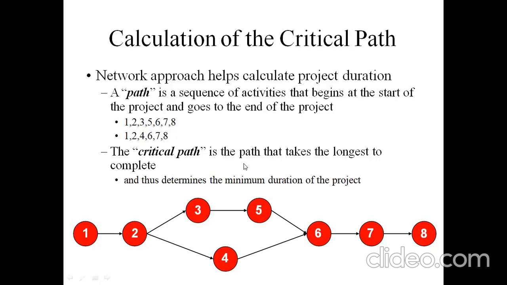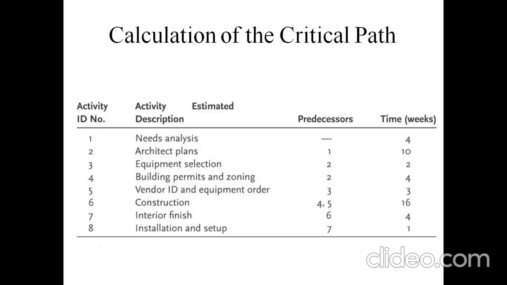The critical path is the path that takes the longest duration to complete the project, and thus determines the minimum duration of the project. Here, activity number 1, needs analysis, may take about 3 to 4 weeks. After completing the needs analysis, the architect plans may start, which take about 10 weeks, and the equipment selection takes about 2 weeks.